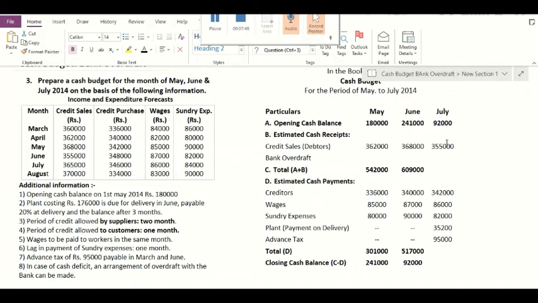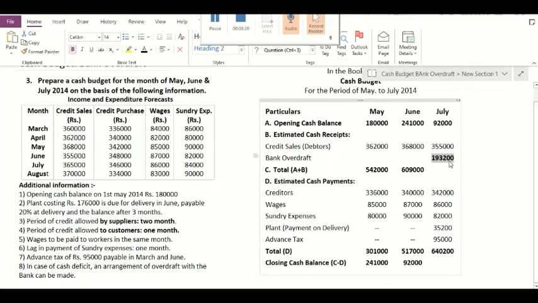The total of estimated cash payments is 6,40,200 and the total of opening cash balance and receipts is less by 1,93,200. So it means that prima facie it can be observed that there is a cash deficit of